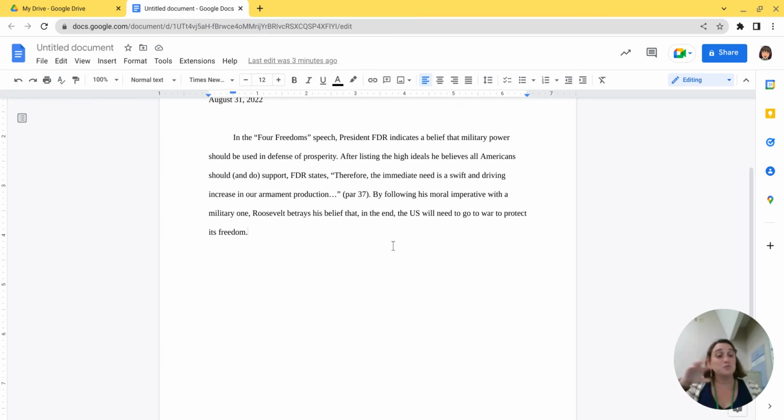Okay, so this is one TIQA cycle. Now, when we do a TIQATIQA, the T changes its definition a little. Instead, we're not going to put another topic sentence. We already have our topic sentence for this paragraph: FDR indicates belief that military power should be used in defense of prosperity. What we do need, though, before we move on to another piece of evidence, is a transition. So we're going to transition from this first quote to the next quote with our next sentence. So this is our next T sentence, our transition sentence.